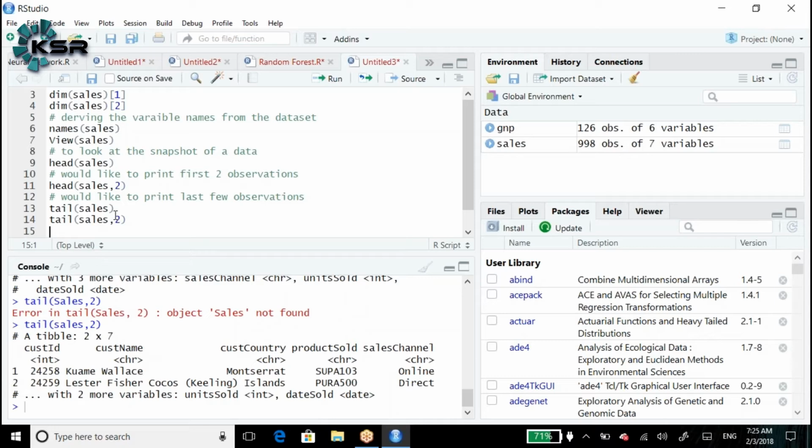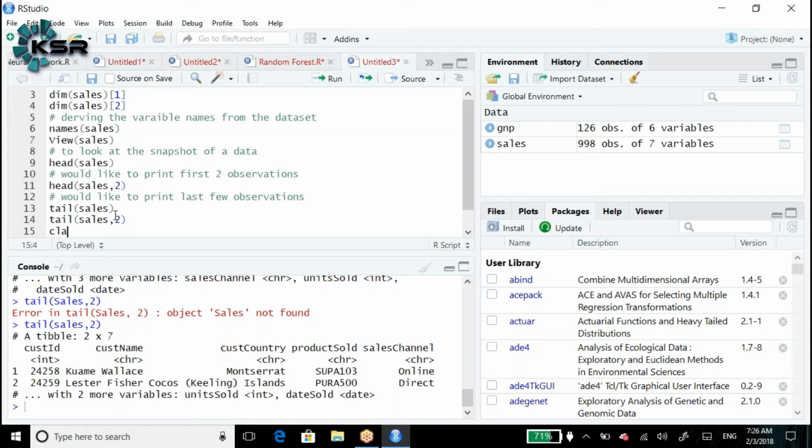Clear, guys? Okay. Next, as discussed, we have the number of observations, the number of variables, and the variable names, which are the 7 variables. But we would like to understand the type of each and every variable. Is it a numerical variable? Is it a character variable? How do we check the data types of each and every variable in the data set? Class.